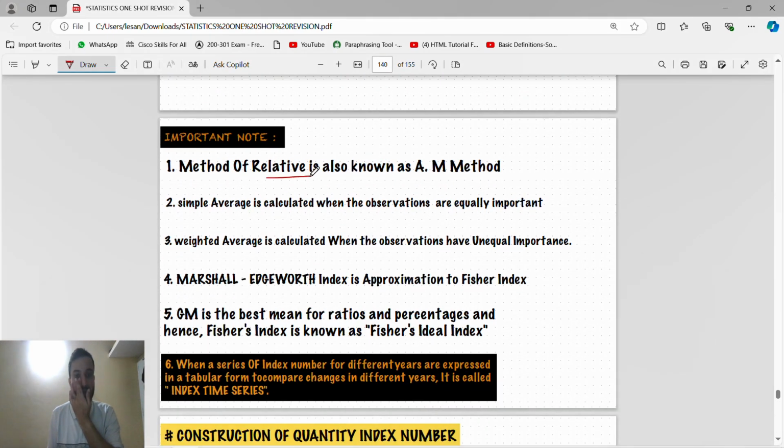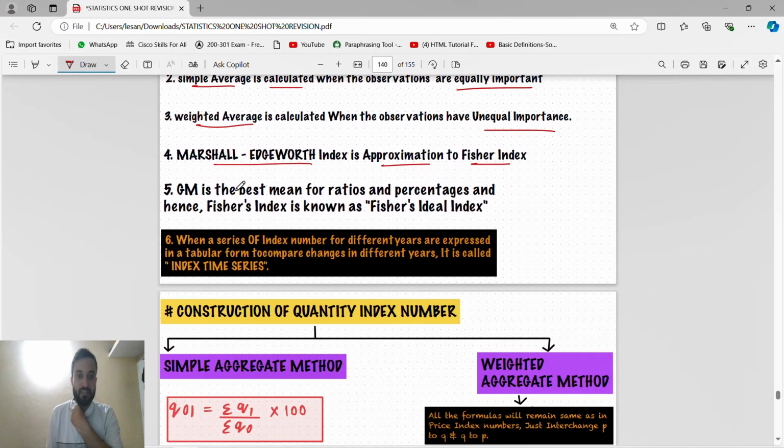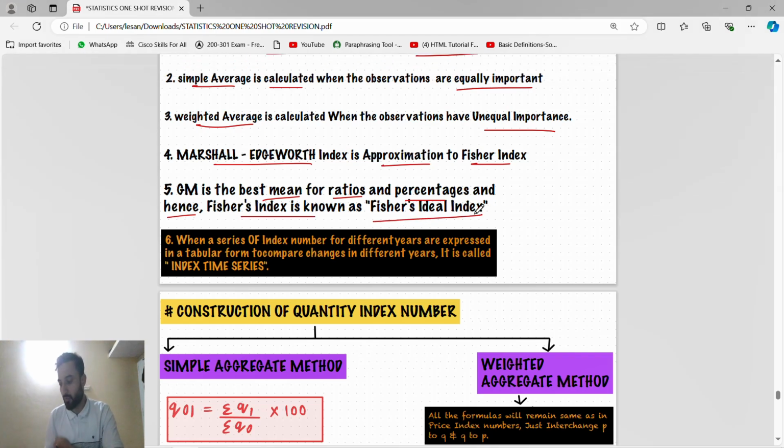Important note, method of relative is also known as arithmetic mean method. Simple average is calculated when the observations are equally important. Weighted average is calculated when the observations are unequally important. Marshall-Edgeworth index is approximation to Fisher index. GM is the best mean for ratio and percentage, and hence Fisher index is known as Fisher ideal index. This is all important for theory.